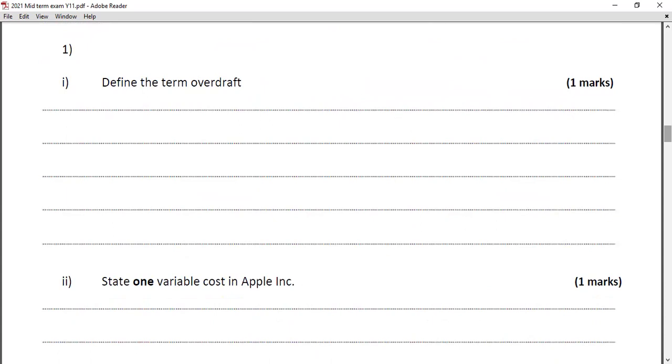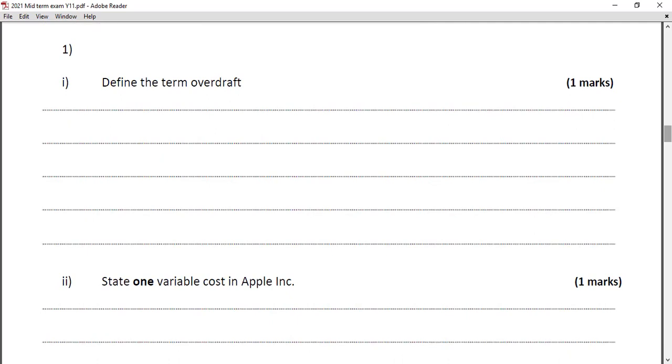Overdraft is a financial facility provided by commercial banks to their current account holders, where you can actually borrow more money than you have in your account. So it's a short-term method of finance, usually with high interest rates. I got a few very successful answers, and I think most of you actually scored 1 out of 1. In defining overdraft, the key definition is mainly given for current account holders, where they can borrow more money than they have. That's the point.